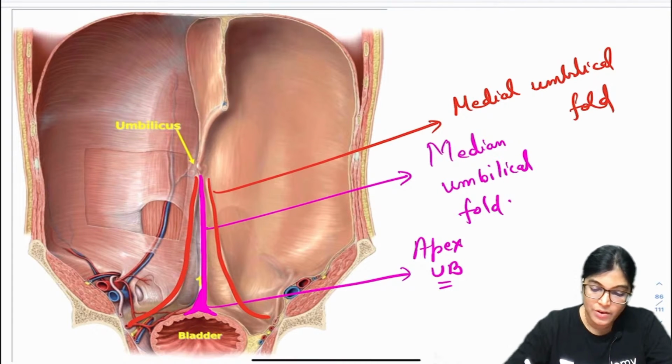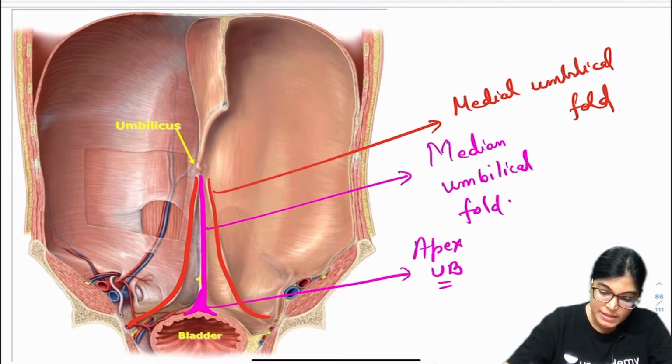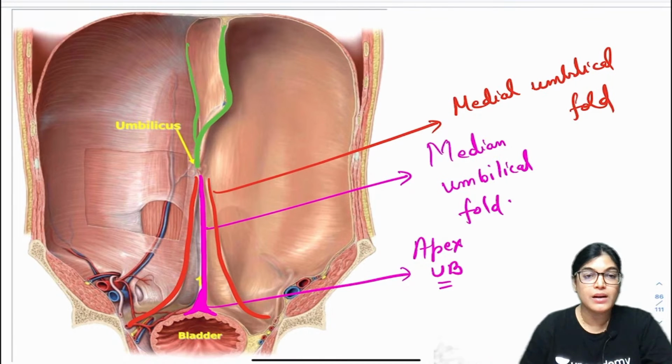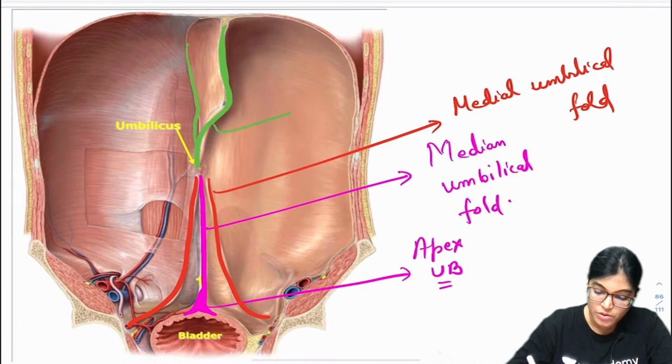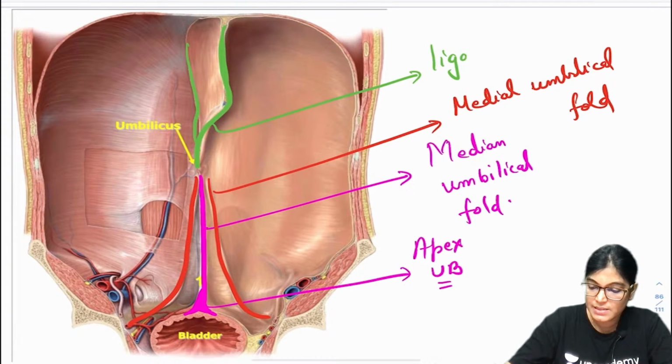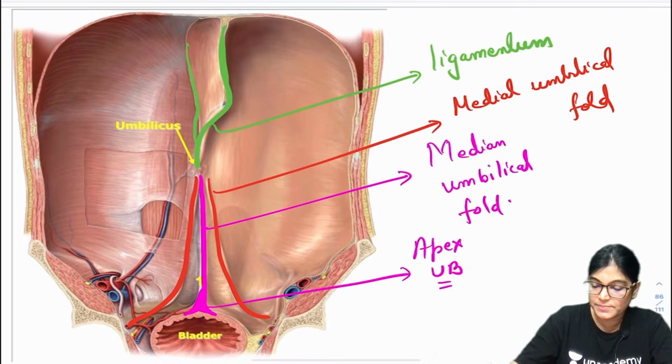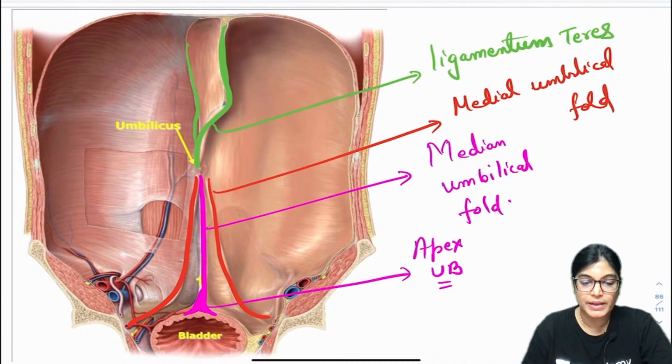On the upper aspect, this fold which I am highlighting with green color is the falciform ligament. This enclosing part is the ligamentum teres. It contains remnants of the left umbilical vein.